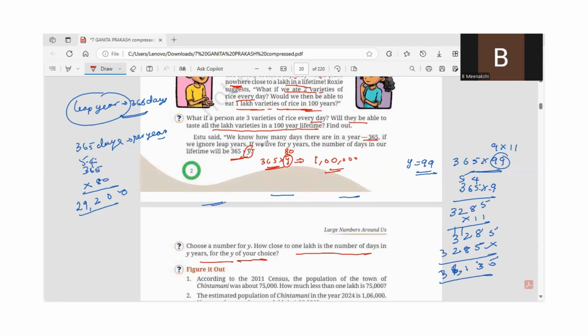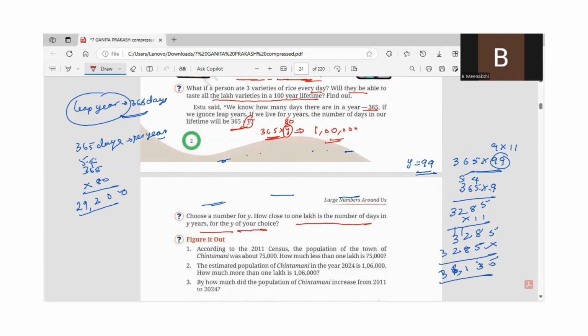We cannot get near 1 lakh, whichever maximum years we consider. So if we ignore leap years and live for Y years, then the number of days in our lifetime will be 365 into Y. Okay. Even if we take Y as 99 years, we cannot get close to 1 lakh.